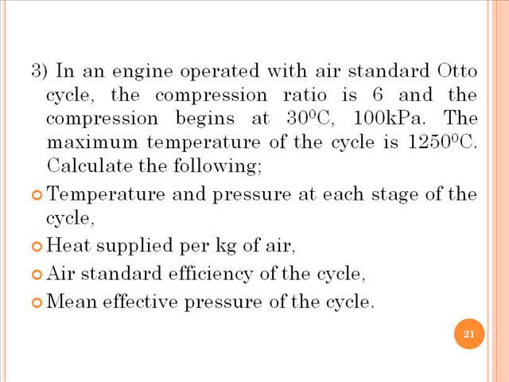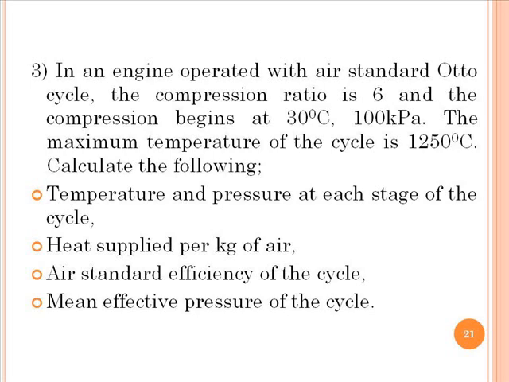So friends, you can see the numericals related to Otto cycle are very simple. Now we will see one more numerical. In an engine operated with a standard Otto cycle, the compression ratio is 6 and the compression begins at 30 degrees Celsius and 100 kilopascal.